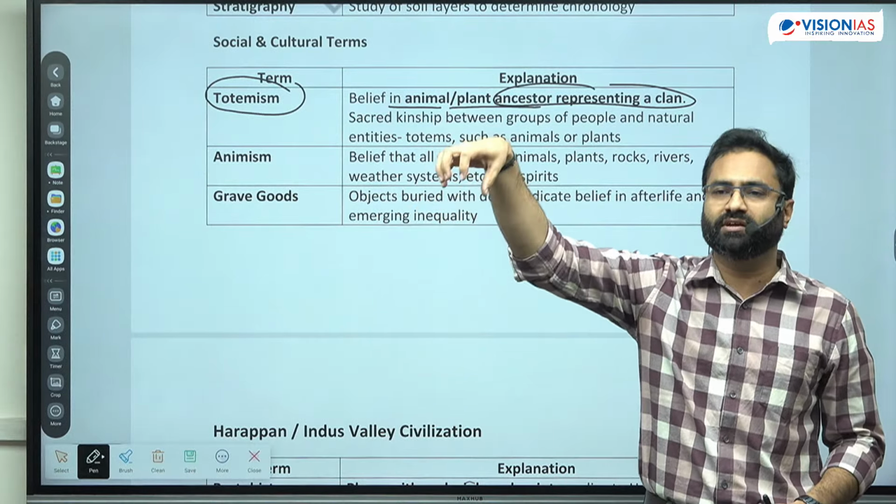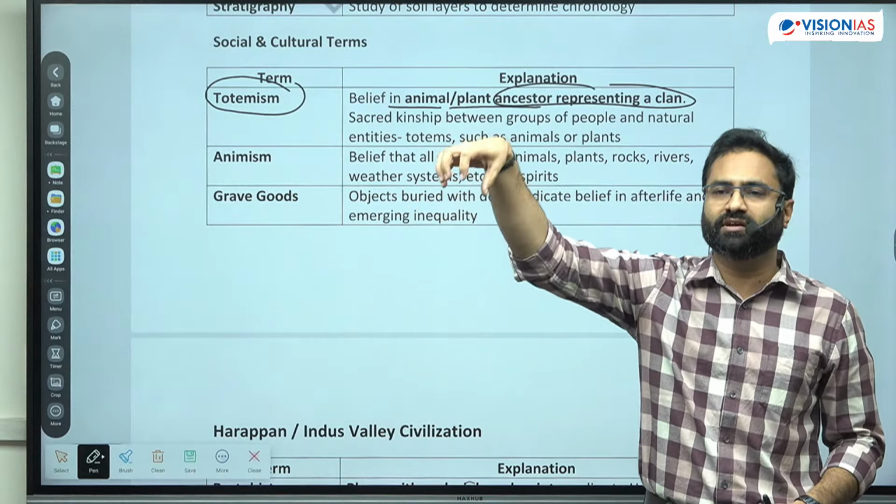And right now also you see in the tribal regions this particular totemism type of practice is getting, meaning it is functional, right? Next is animism. Animism is simply the practice where it says that all the entities, including the animals, including the plants, including other things, even including non-living ones, they are having life. So it is like the animal, plant, rock, river, every other thing like the weather system, they have spirits. Means they do have a certain aspect of life.